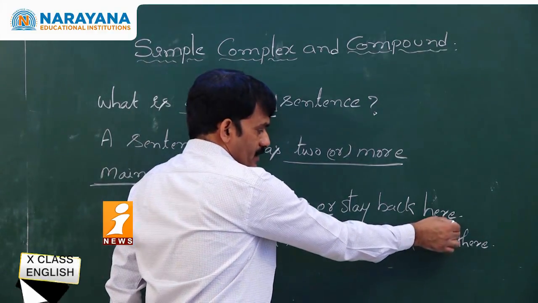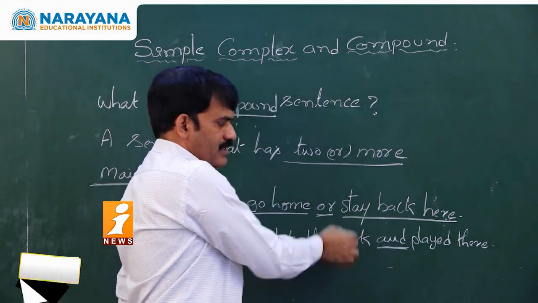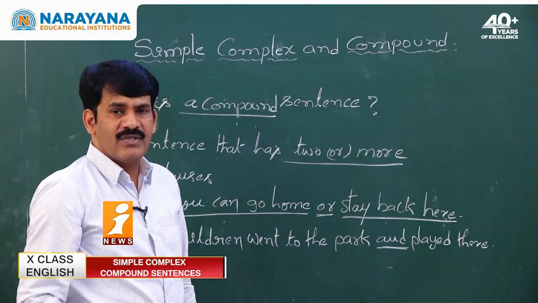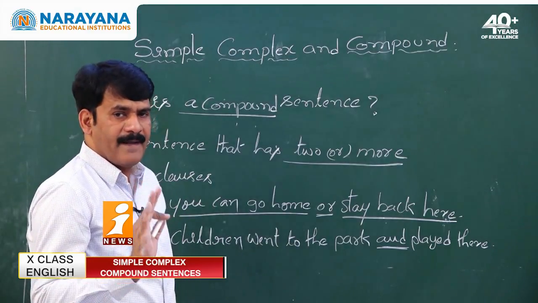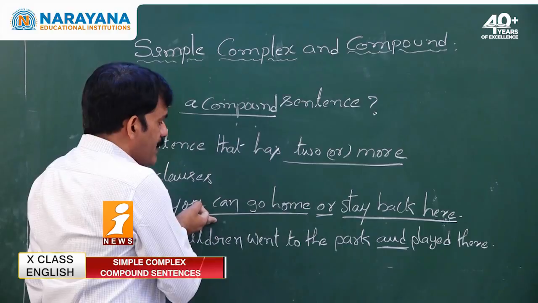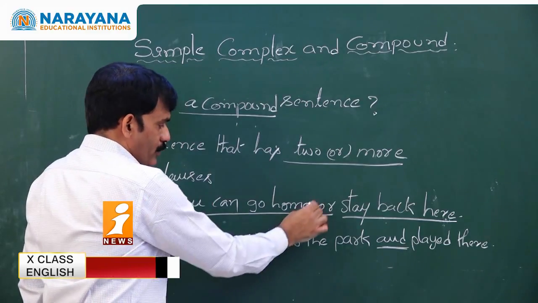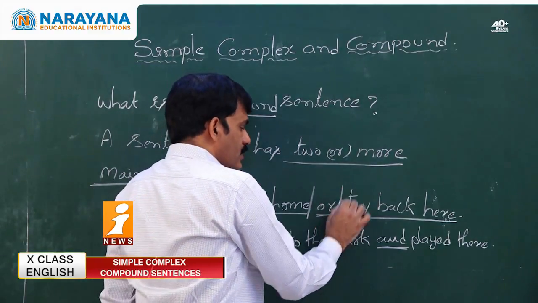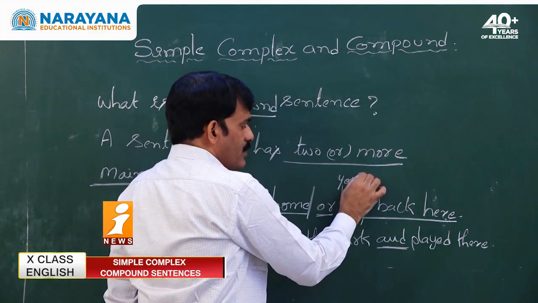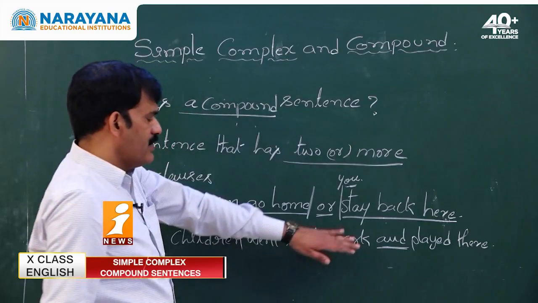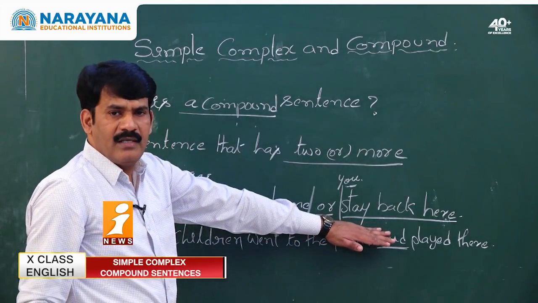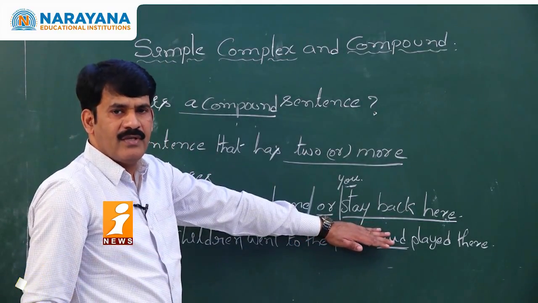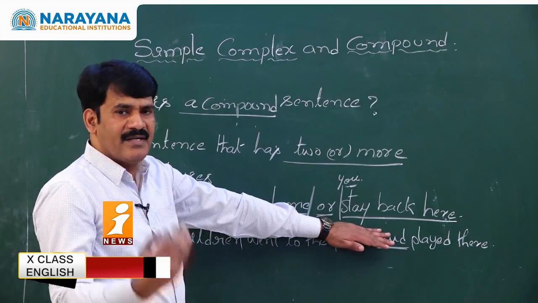Never forget, whenever we use the word clause here, it is a sentence which gives complete meaning by itself. An independent clause: you can go home, it is giving complete meaning by itself, or you stay back. Both the sentences are not dependent, they are completely independent.